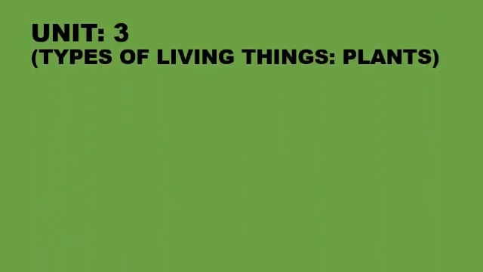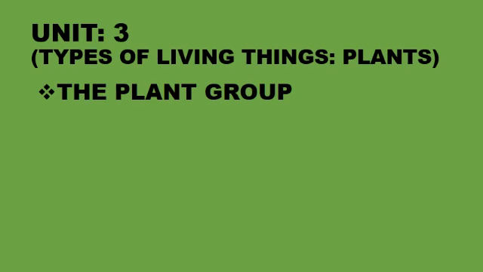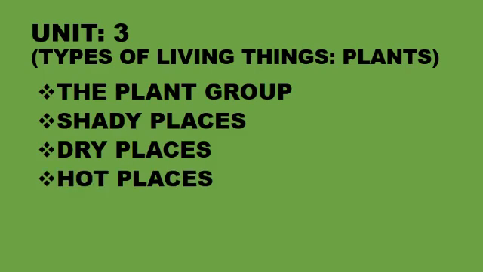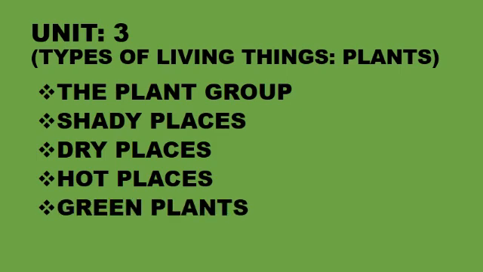Dear students, we are discussing unit number 3, types of living things, plants. In the previous video, we have discussed different parts of plants. Today, we will discuss the topic, the plant group. We will discuss plants that can grow in shady places, plants that can grow in dry places, plants that can be grown in hot places. And we will also discuss green plants.